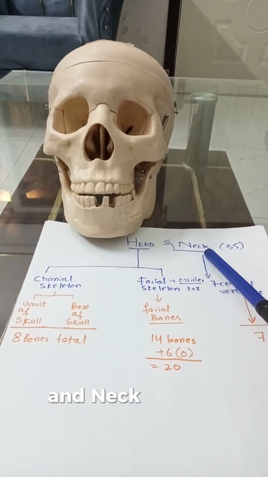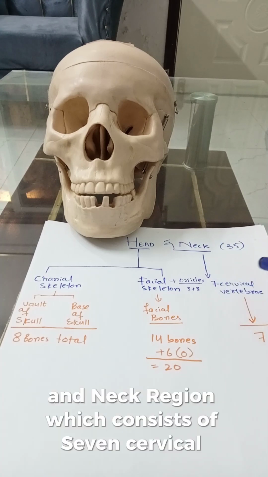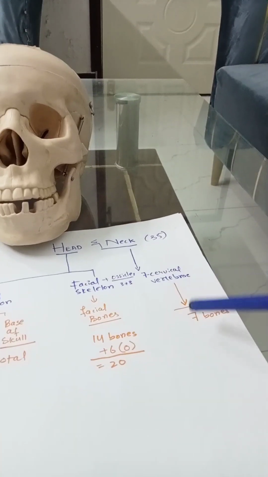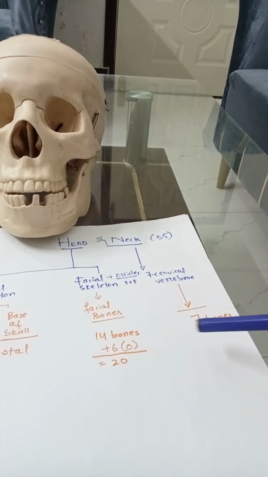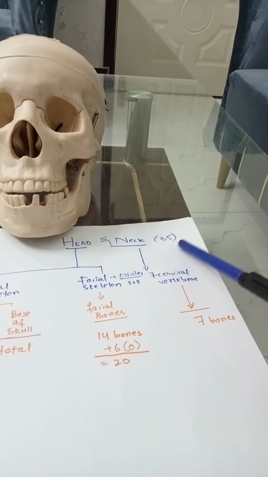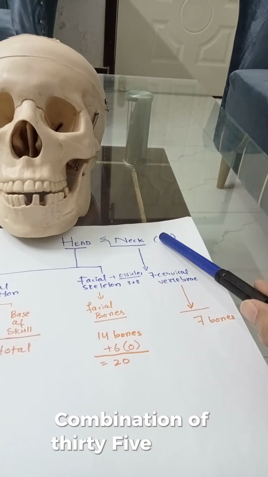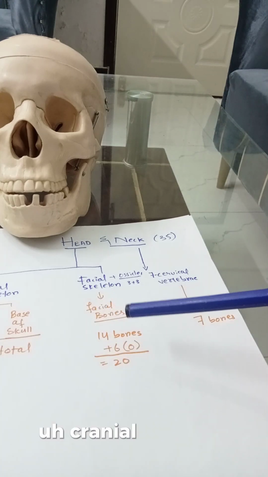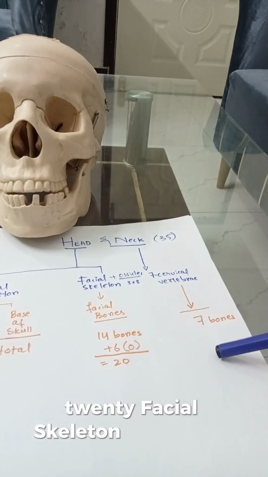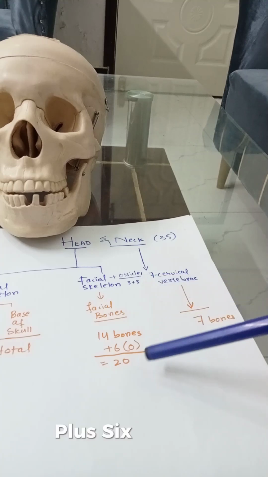And the neck region consists of 7 cervical vertebrae, 7 bones. Together these bones form a combination of 35 bones. Together these are 8 cranial skeleton, 20 facial skeleton, and 7 cervical bones, plus 6 ossicles.